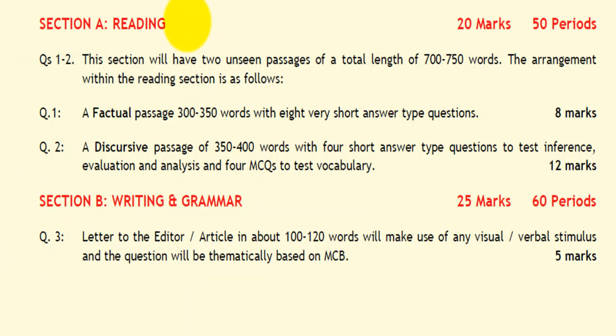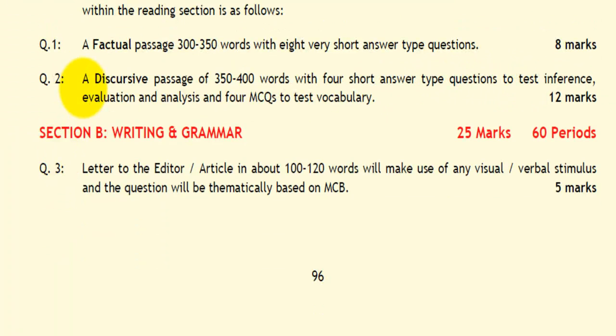Section A of reading, which is of 20 marks. In this, there will be two unseen passages. The first one will be a factual passage of 300 to 350 words with 8 short answer type questions. Total weightage is 8 marks. The next passage will be a discursive passage of 350 to 400 words with 4 short answer type questions. Total weightage given is 12 marks.